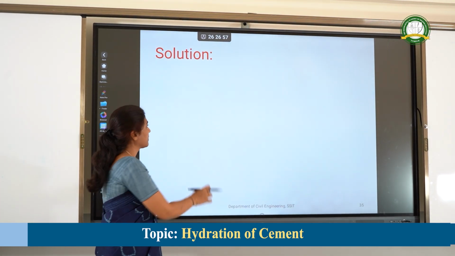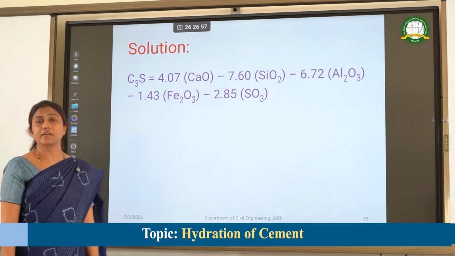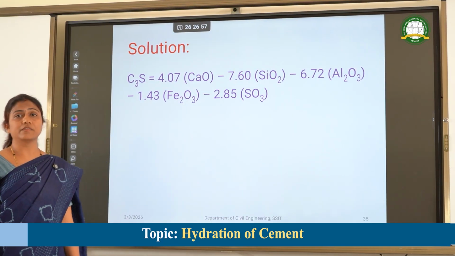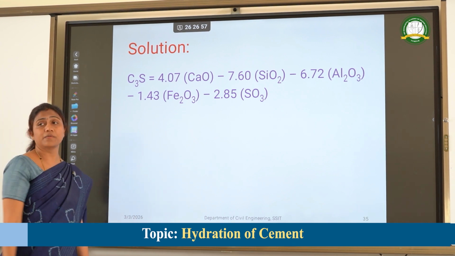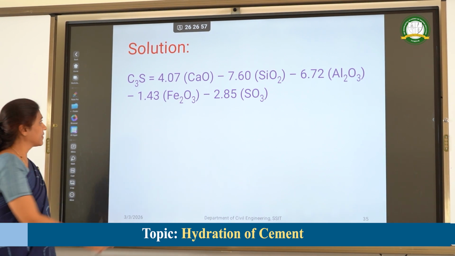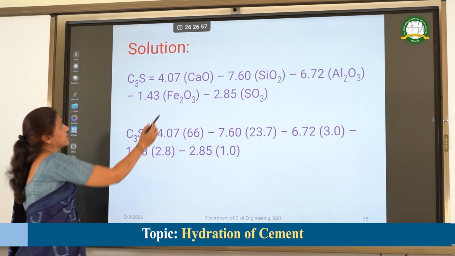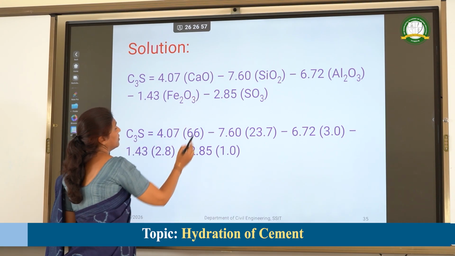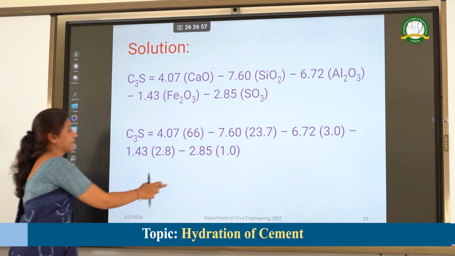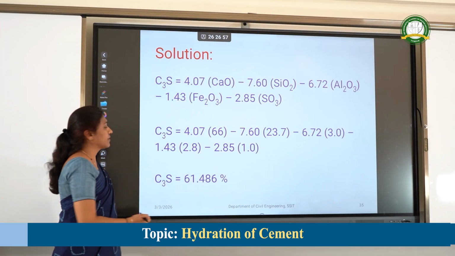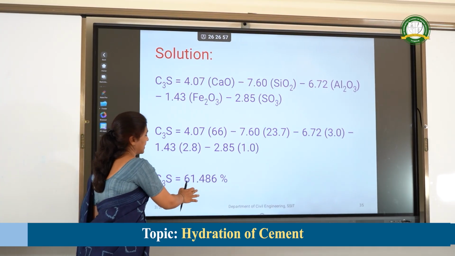Solution. First you have to write the formula for C3S. The formula for C3S is as shown. You can write down that. In the next step, in place of CaO, you write down those values given in the question. So you will get C3S is equal to 61.486%.